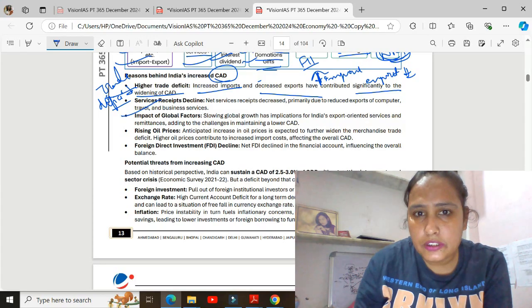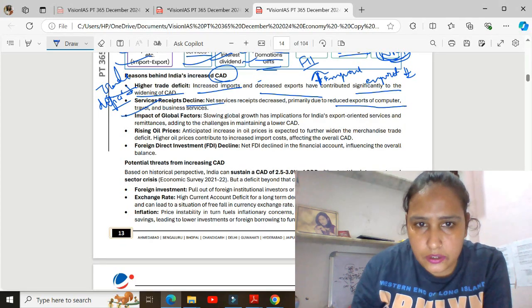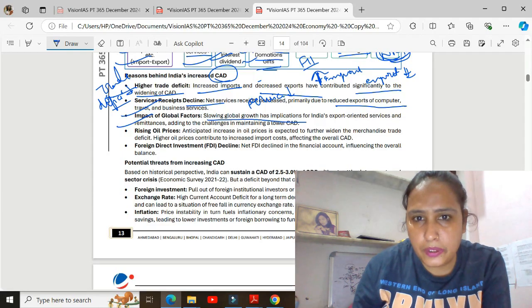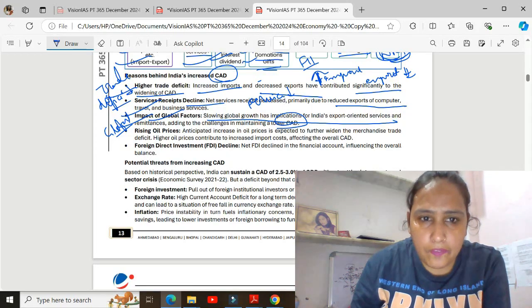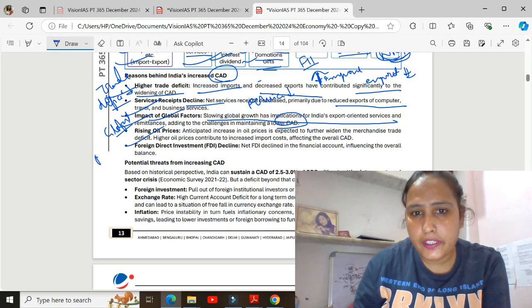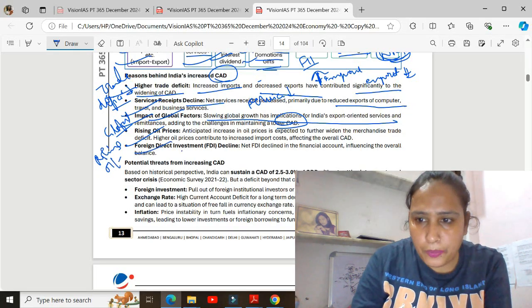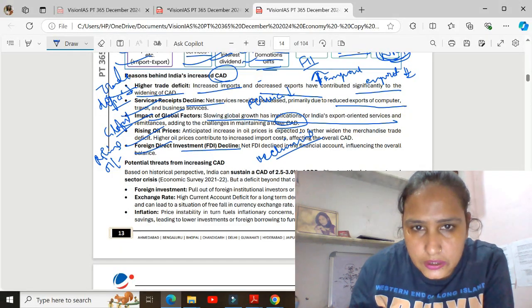Second is the decline in service receipts, due to the reduced export of computer services. So our service sector has also declined. Then there is the impact of global factors like slowing global growth, and challenges to remittances. Rising oil prices are also a factor, and foreign direct investment is also declining.